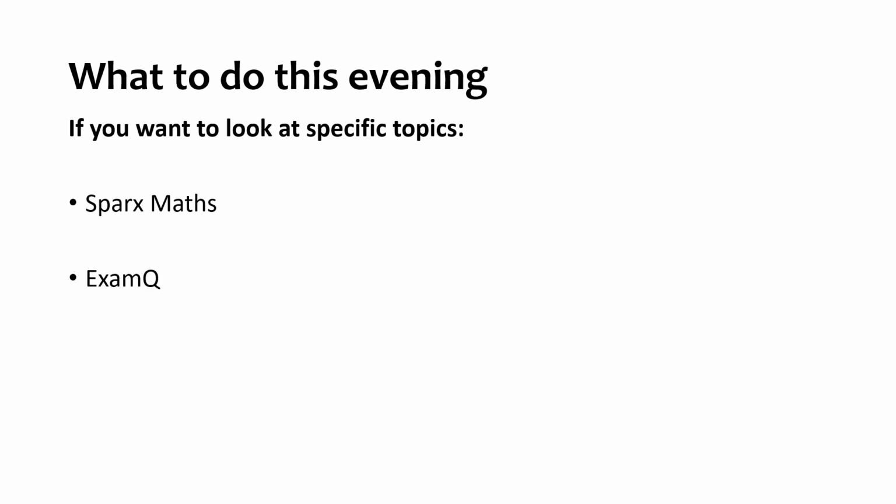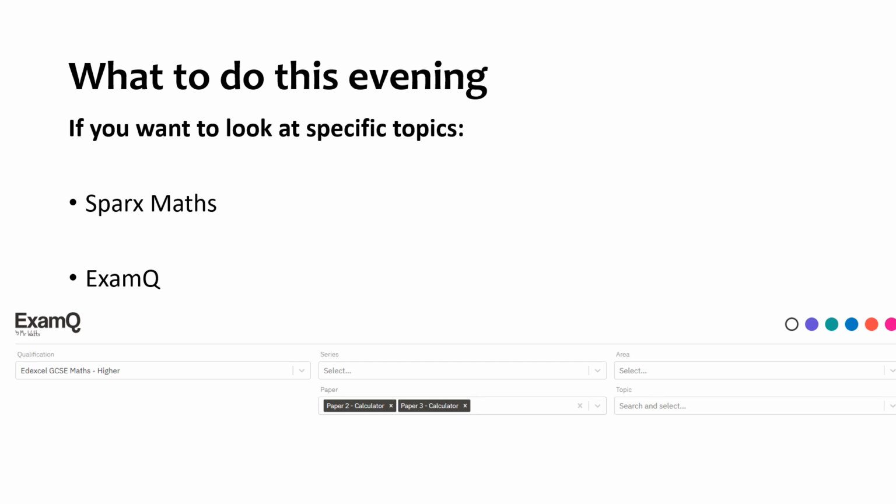So you've got Sparks Maths, you've got Exam Q. If you go onto Exam Q, check that you're on higher and check that you have selected paper 2 and paper 3. I know that paper 2 has been and gone. However, as we said before, the topics that could have been on paper 2 a couple of years ago might be on paper 3 in this paper.